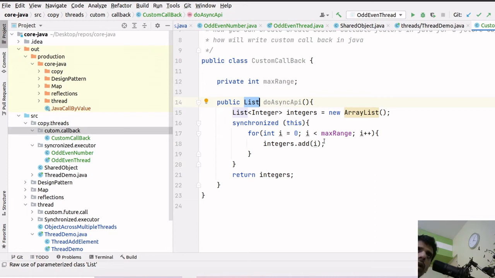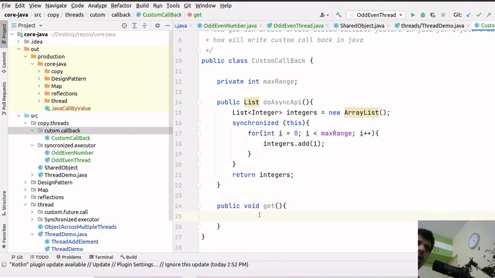Now suppose anyone who is executing this async API, do async API, wants to wait for the response at some point of time. So we have to write that mechanism now. Suppose we have written another method, public void get. This is the example. In the future and callable mechanism also, we do get and wait for the response.